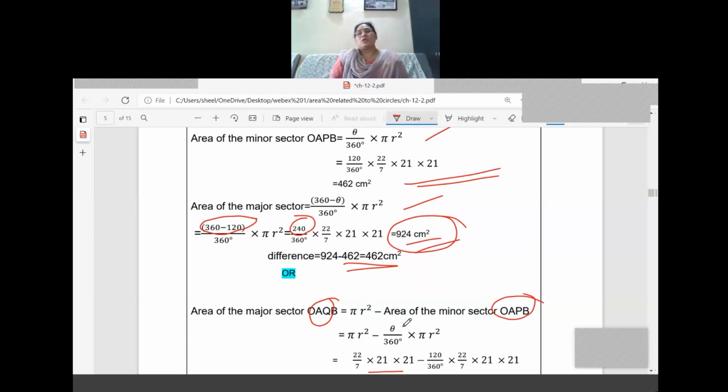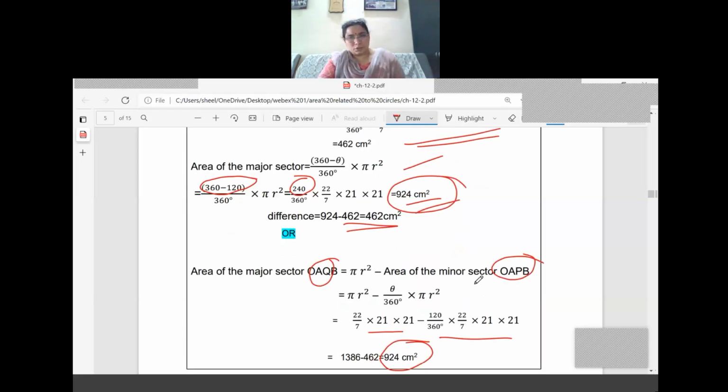So these two questions, whatever we have discussed, are direct questions only. So I think you have learned the formula itself now. Here we have used which formulas? Area of the minor sector, that is theta by 360 into pi r square. Area of the major sector, 360 minus theta by 360 into pi r square.